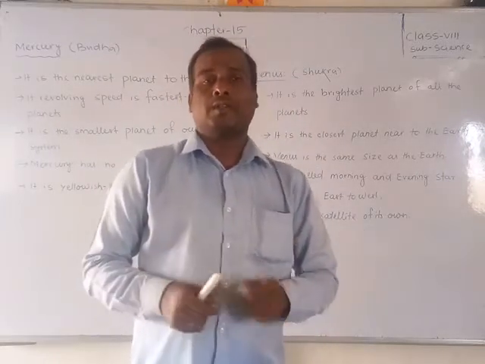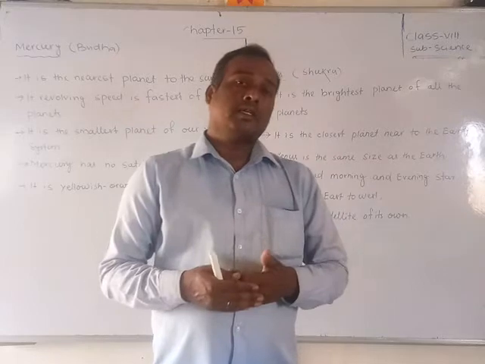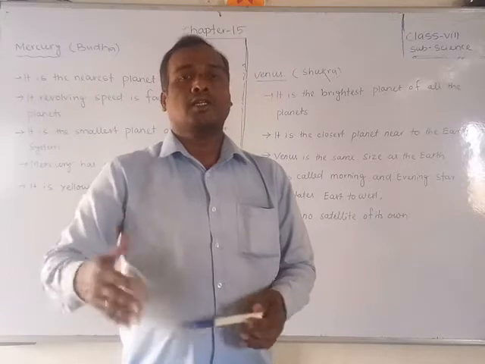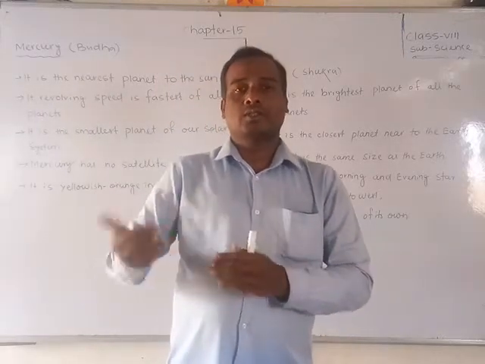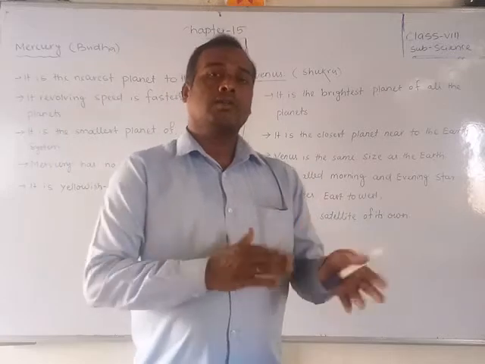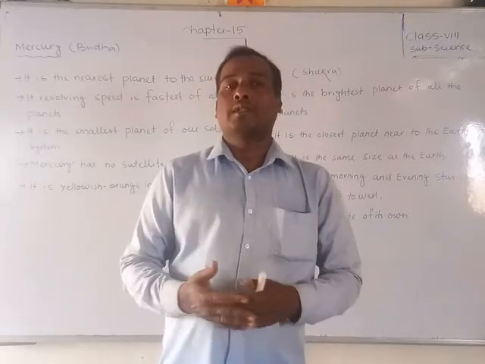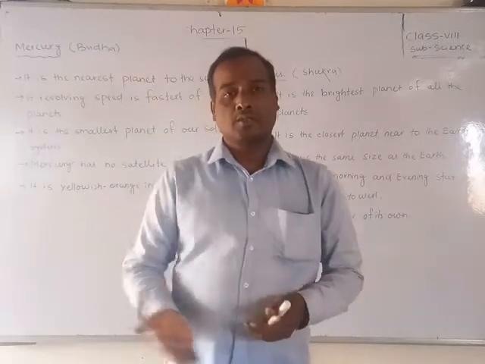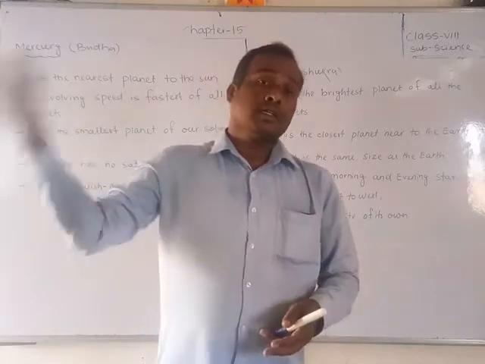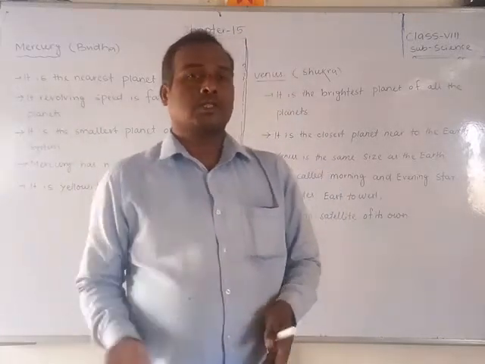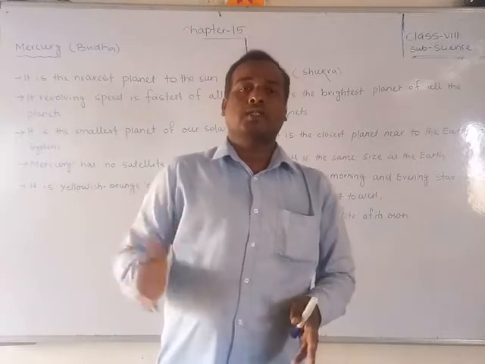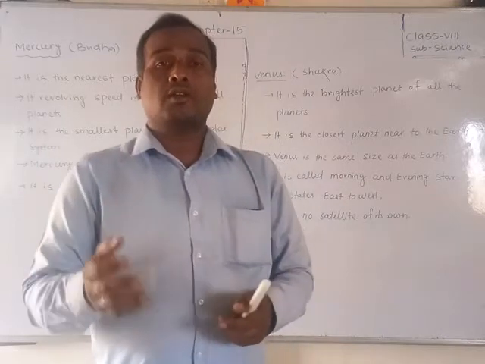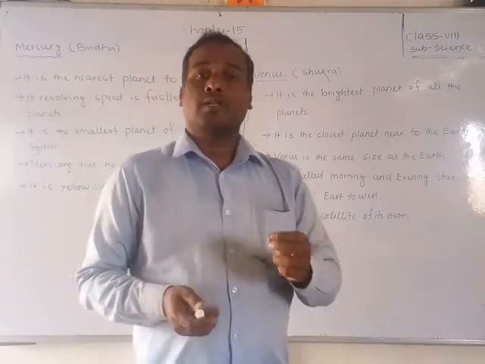So in the olden days, whenever they wanted to find out the time, by seeing this evening star and morning star they could tell that now the morning is coming, or now it is evening. Generally Venus is called the evening star because it is seen in the evening, and it is also seen in the morning, so it is also called the morning star. So Venus is called both a morning star and an evening star.